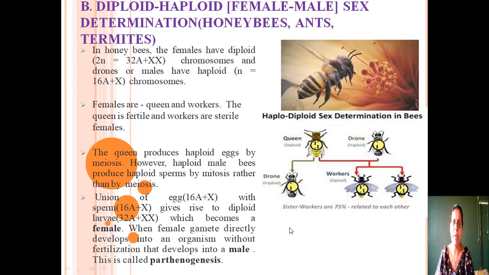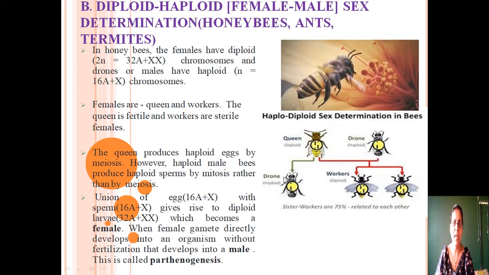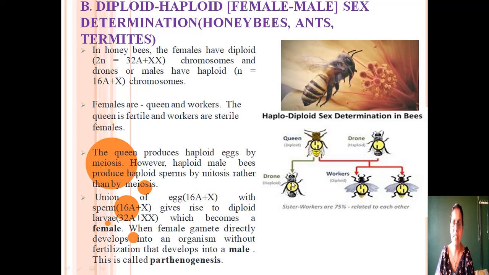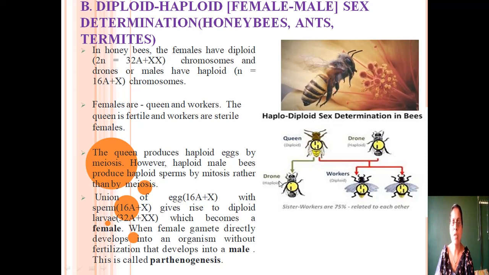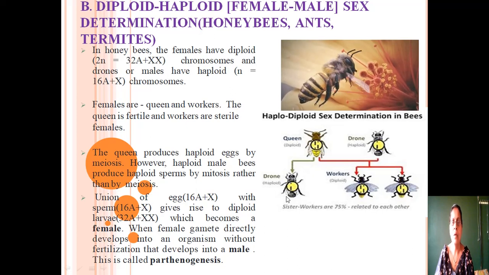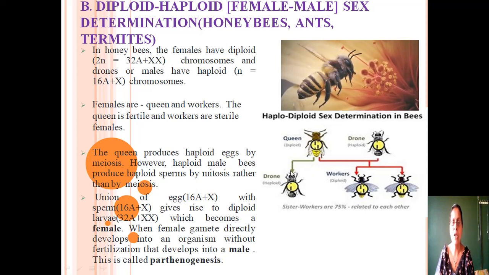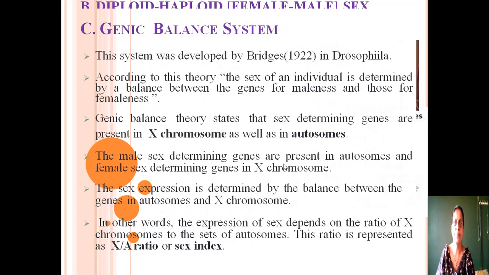But when the female gamete directly develops into an organism, that means the female gamete contains 16A plus X. When this female gamete directly develops into an organism, this will become the male. The male is called drone. It is also haploid. This type of sex determination where the female gamete is directly converted into the male organism or drone is called parthenogenesis. This is found in honeybees, ants, termites, wasps, etc.